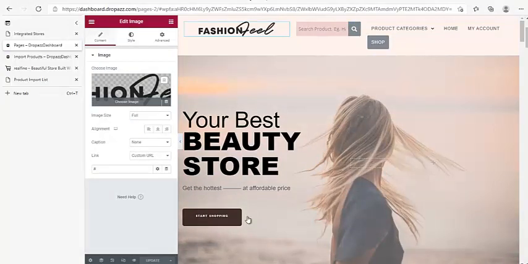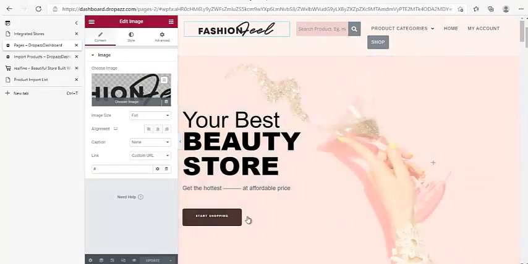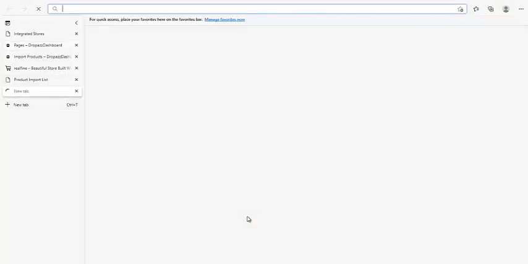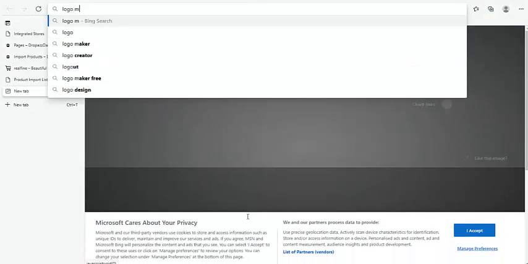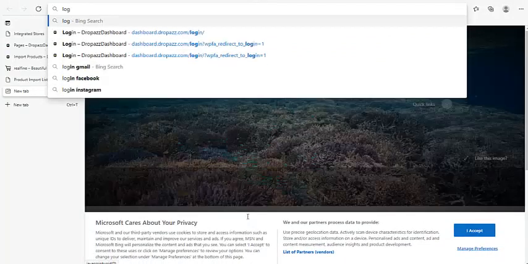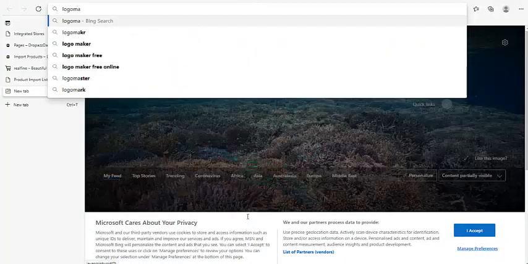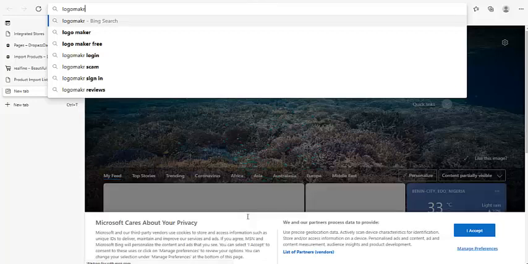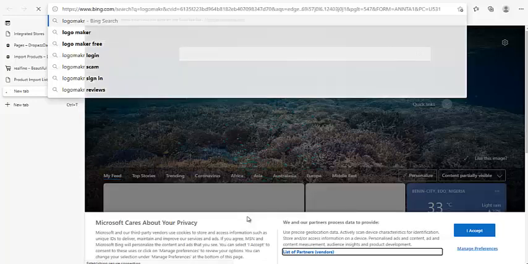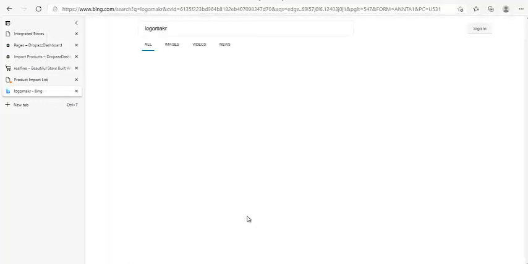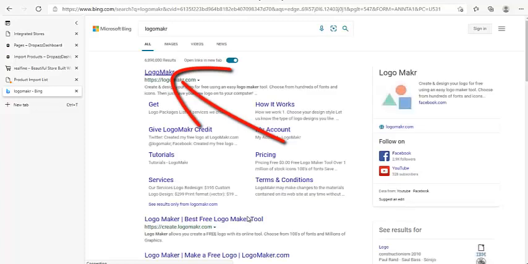But in most cases you can go to Logomaker.com. Let me just search Logomaker. The way they spell maker is not like the full word maker. Just search Logomaker. All right, and then when it loads on Google, you look for the one that has the correct link or URL, and from there create a logo for your business. Is this one? Let me click on it and see what comes out.